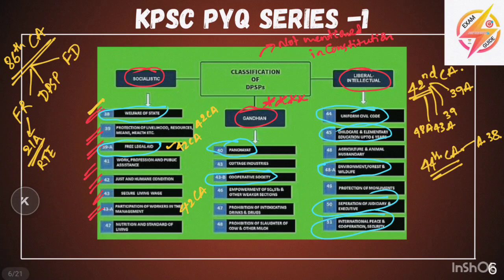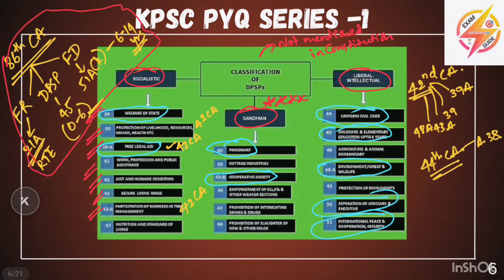In DPSP, it added Article 45, child care and elementary education up to 6 years. And in fundamental duties, it added 51A clause K. That is about education for 6 to 14 years, and this is for 0 to 6 years. Keep remembering these points, very frequently asked in exams.